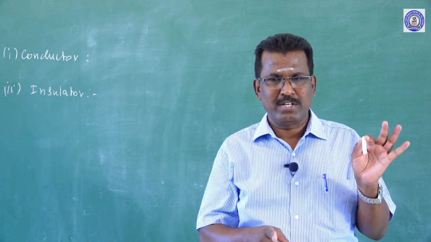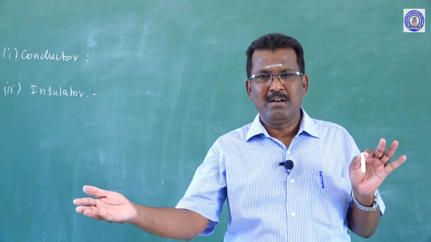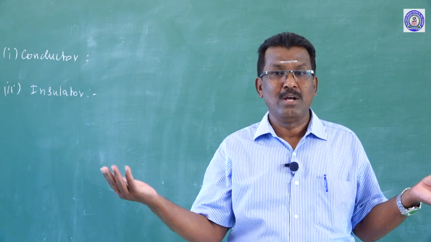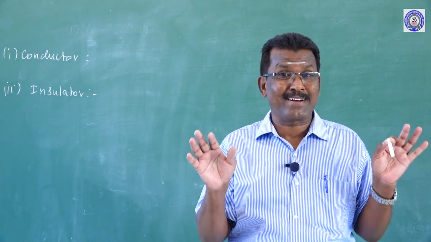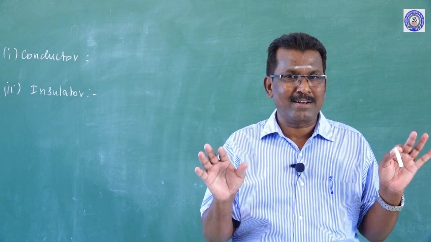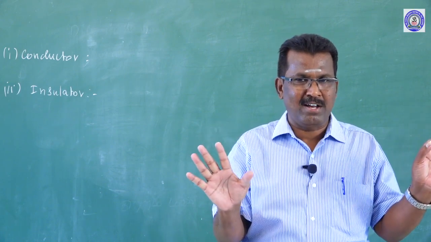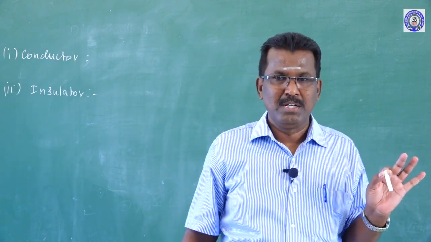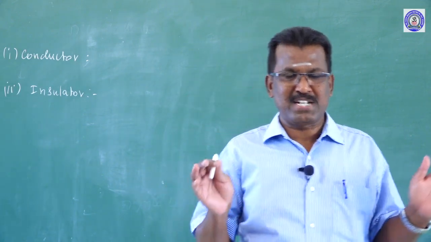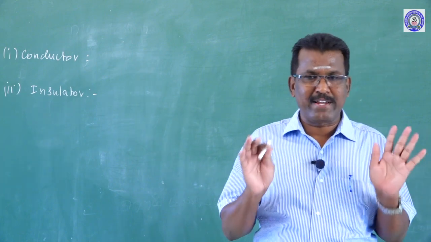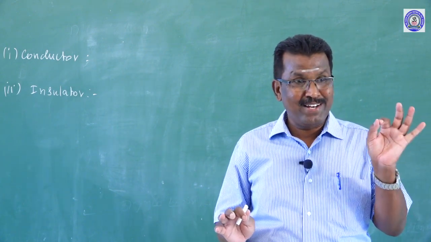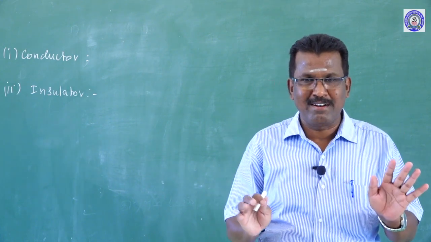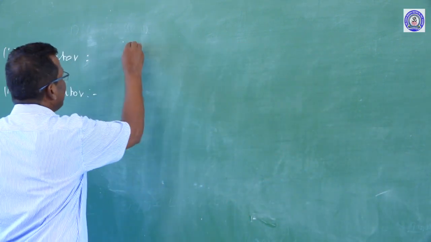So, this chalk piece is an insulator, and a wooden log is an insulator. The material which does not conduct electricity and does not contain any excess charge carriers is called an insulator. But there is a small difference. Some substances do not contain free electrons, but an electric field can pass through them. Such substances are called dielectrics.